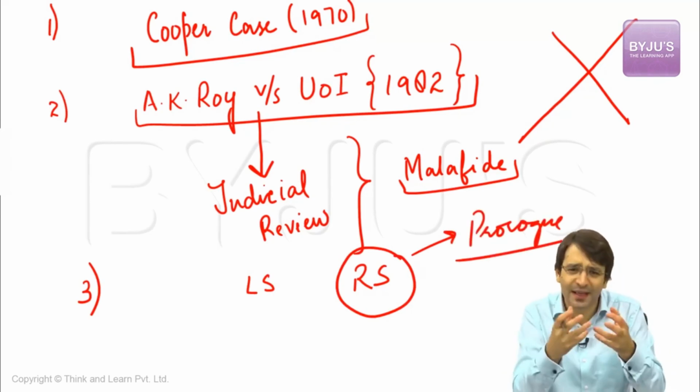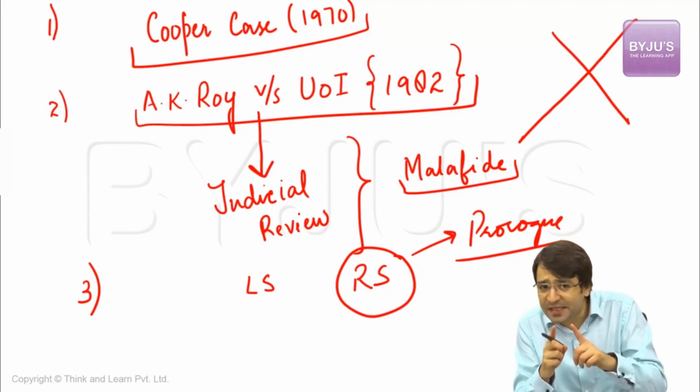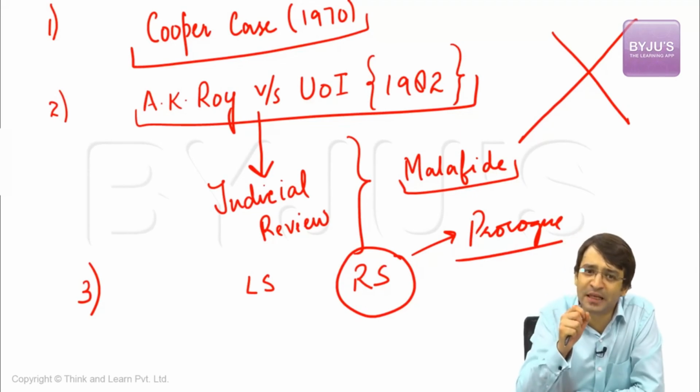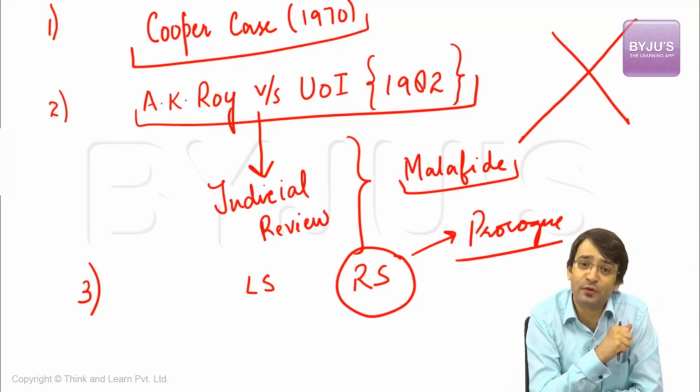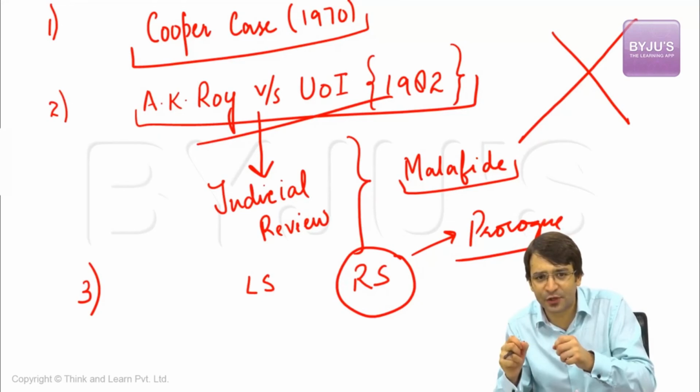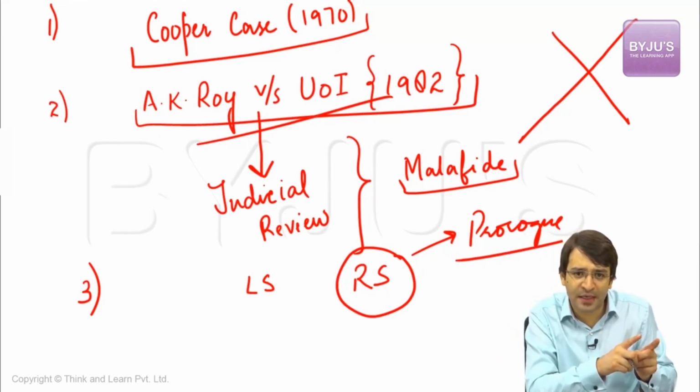the session of Rajya Sabha or Lok Sabha, any of the two houses. Can the President prorogue or terminate the session of one of the houses of the Indian Parliament, primarily because he wants to promulgate an ordinance? This question was looked into in A.K. Roy versus Union of India, 1982. The Supreme Court said it is constitutional. That means it is constitutional for the President of India to prorogue the House of the Parliament, primarily because he wants to promulgate an ordinance.